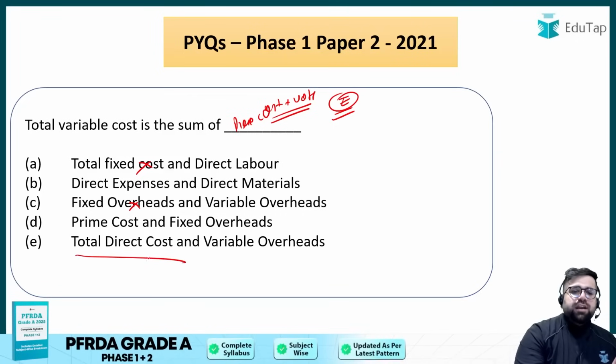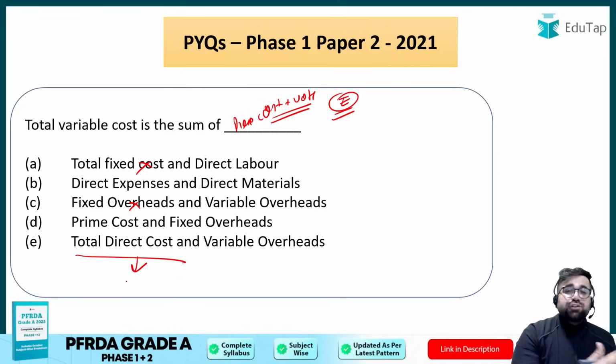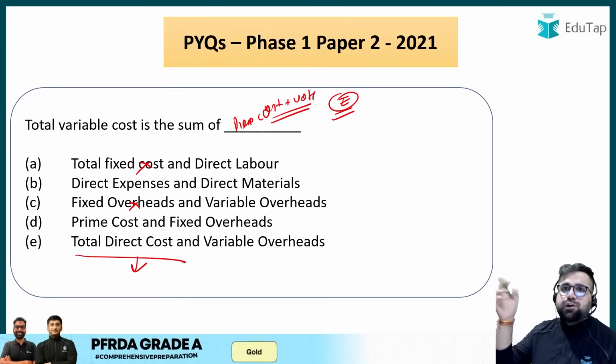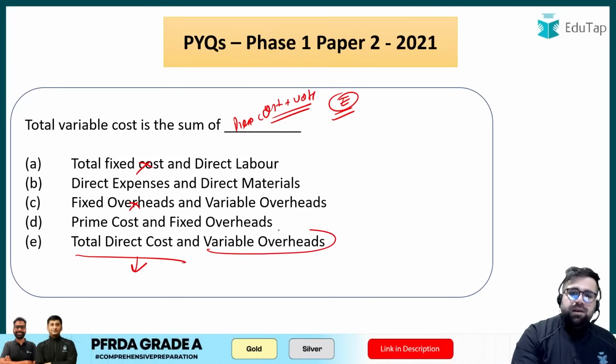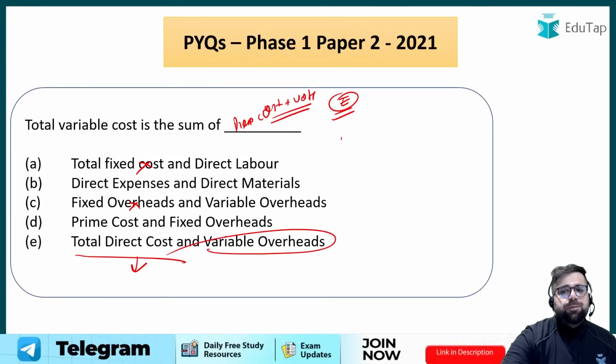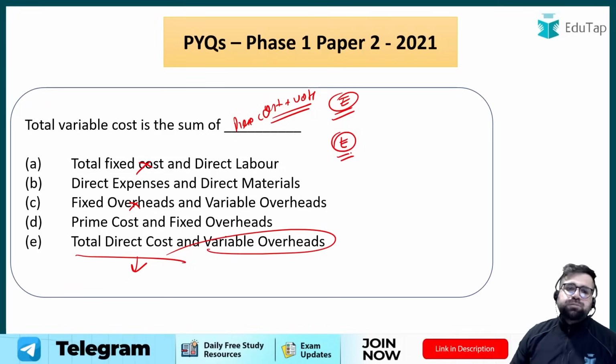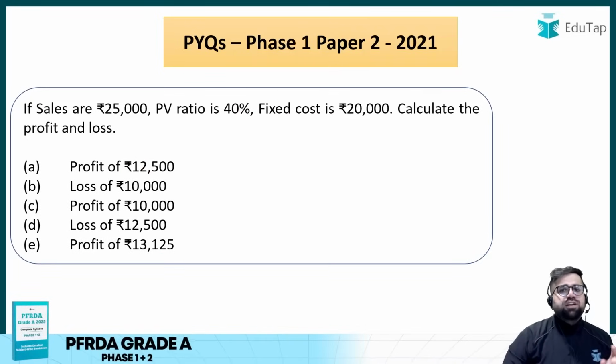Therefore, only your direct cost, which you directly associate to the cost of production, and once your production increases, your direct cost will also increase because this is variable in nature. Plus variable overheads will come under your total variable cost. So your answer will be option number E in this case. Okay. Moving forward to the next one.